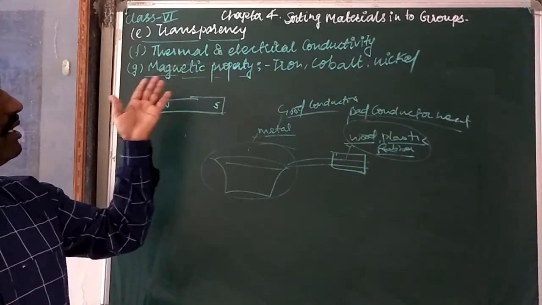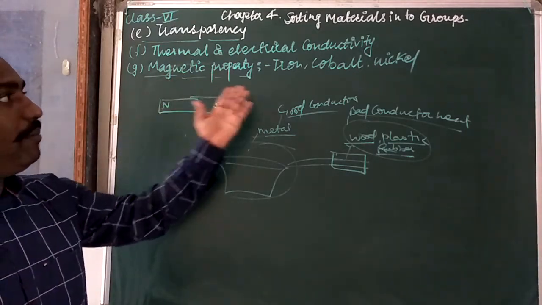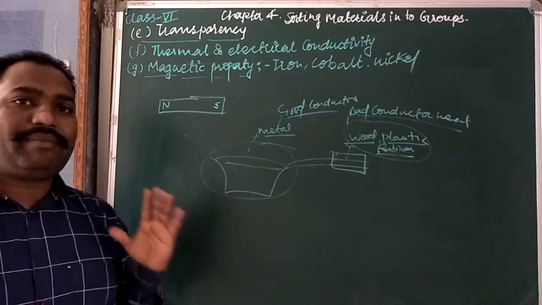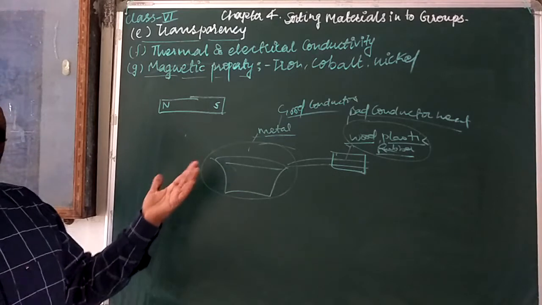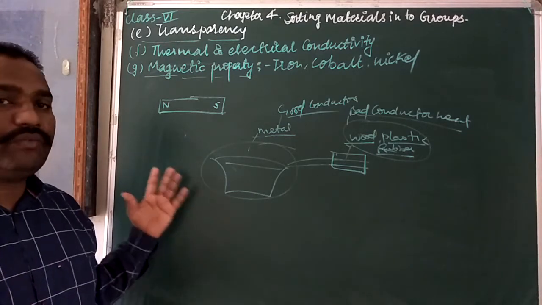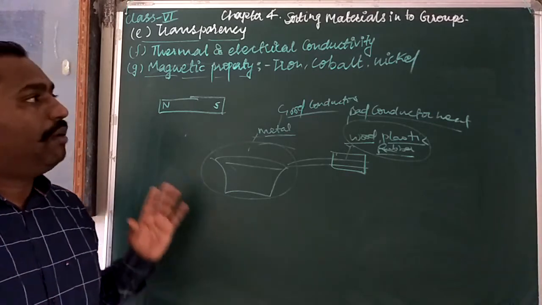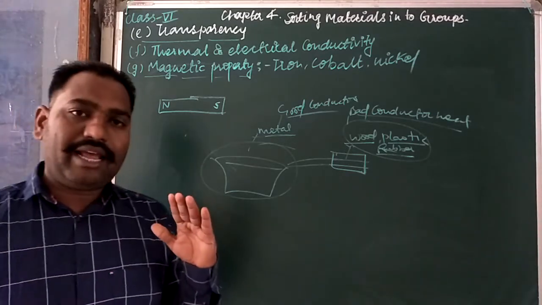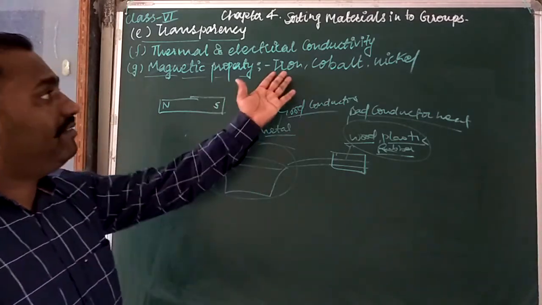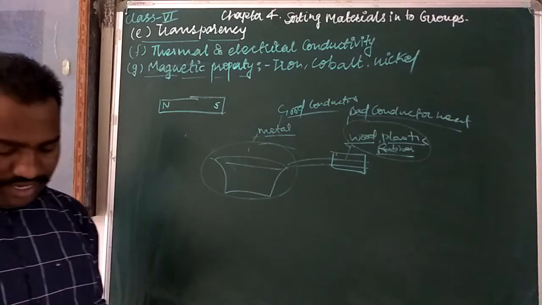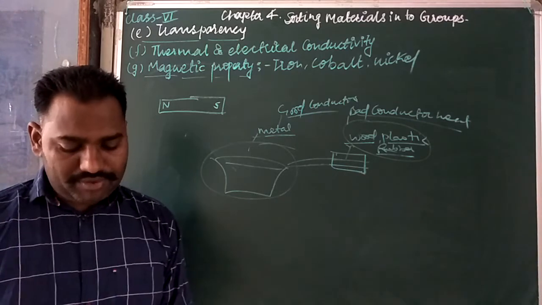What is thermal conductivity, electrical conductivity, and magnetic property? For magnetic property, iron, cobalt, and nickel-made metals are attracted by the magnet. Other than these, materials like aluminium, paper, plastic, wood generally cannot be attracted by the magnet. So they are non-magnetic, and these are magnetic metals. Now metals can be arranged into groups according to any of the above discussed properties.